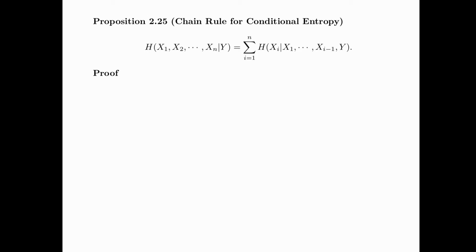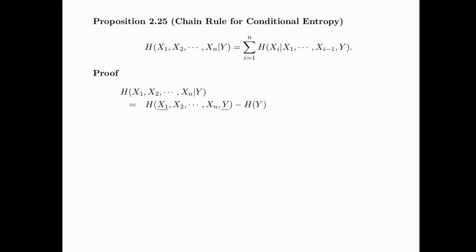We now prove the chain rule for conditional entropy. First, consider the conditional entropy of X1, X2, up to Xn given Y, which is equal to the entropy of X1, X2, up to Xn and Y minus the entropy of Y. This is just to apply the chain rule in reverse.